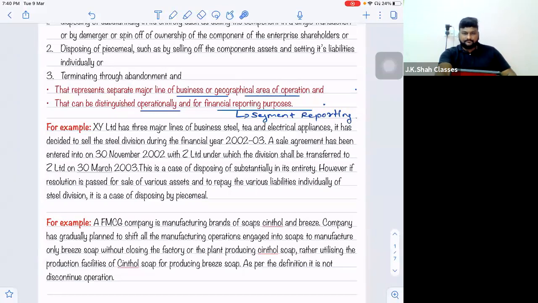Yes, Naveen. Sir, that second example, the FMCG company shifting from Synthol to Breeze, for that can you give a definition, sir, for noting it down? Means I did not get your point. Sir, that wording, like a definition. It is not a discontinuing operation. It is very simple, you need not put any wording for that. It is very clear that the factory is not sold. Yes, sir, that one point is enough.